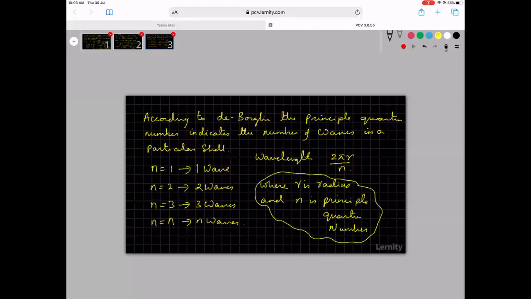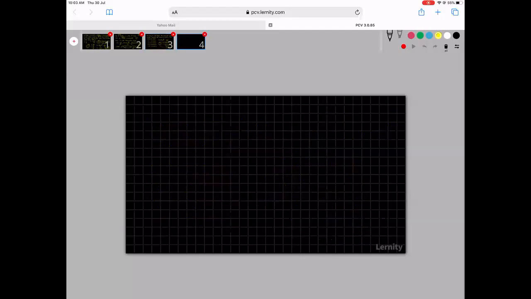In this particular question, they gave me the wavelength as 3.329, and they said this is in a helium atom. So in a helium atom, the radius will be 0.529 into n squared by z.